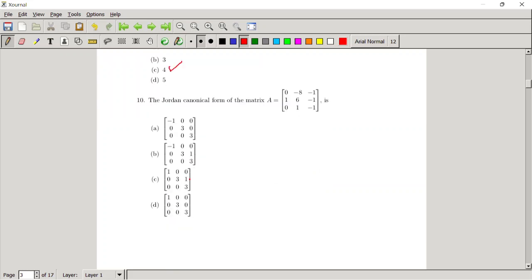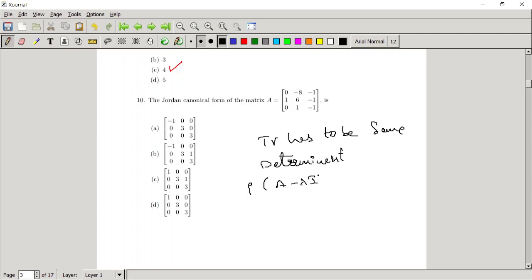The 10th problem is the Jordan canonical form of the matrix A. Of course this is also simple, but for this you have to calculate the eigenvalues. Let me explain the simple way. As I told you just 1 minute back, similar matrices have the same properties. That means the trace has to be the same, the determinant, and of course the rank of A minus lambda I corresponding to each eigenvalue. This has to be the same for two similar matrices.